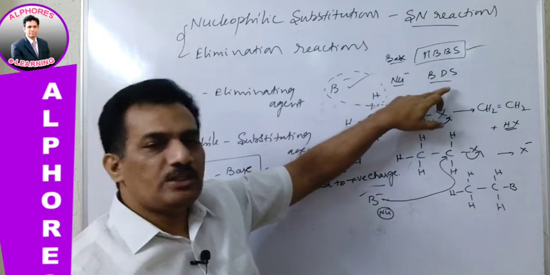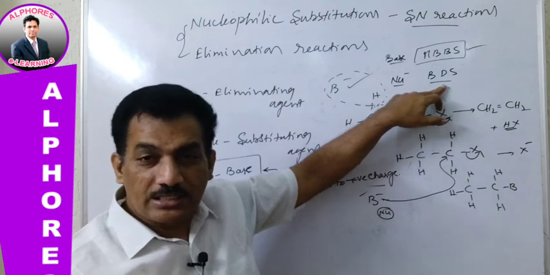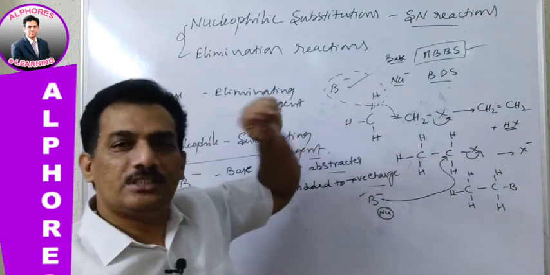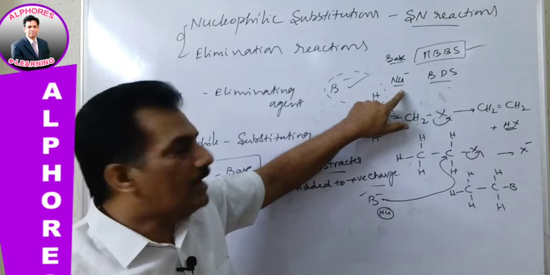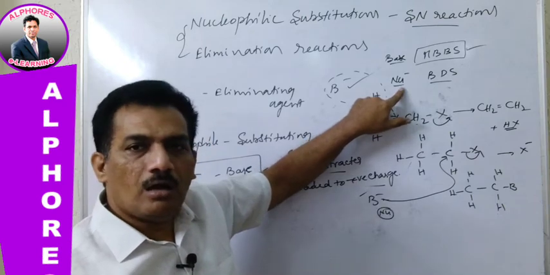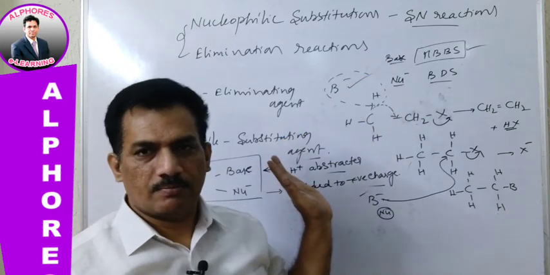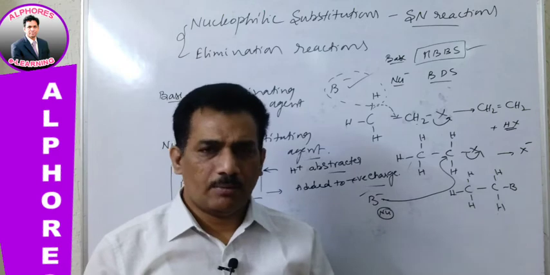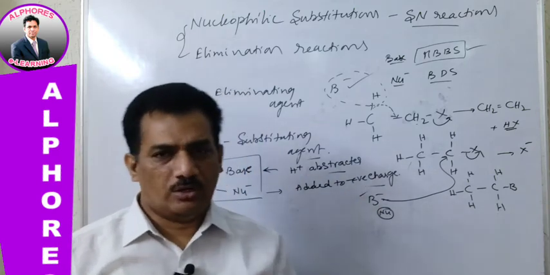Clear? Now if the student does not have the eligibility to get even BDS, then is it possible to get MBBS? No. Here also, similar to that, if any species fails to behave like a nucleophile, automatically it has no chance to behave like a base. So the best option is behaving like base. If it fails as a base, automatically it will go for nucleophile.